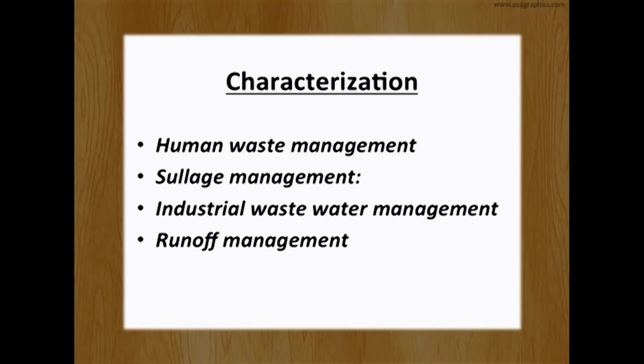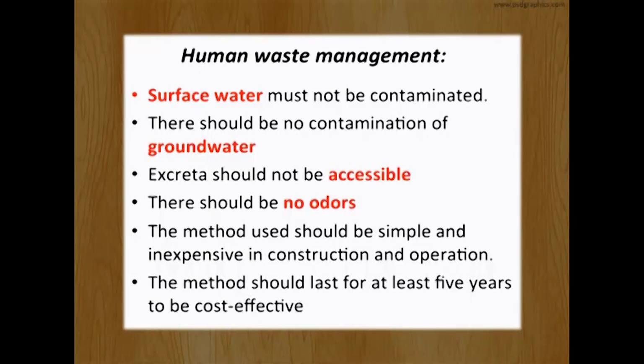Characterization of waste management: human waste management, sullage management, runoff management and industrial wastewater management. First, human waste management. You have to be conscious that it must not contaminate groundwater as well as surface water. Excreta must not be exposed or accessible. No odor should be produced. So a particular system will be made whose construction and operation are simple and that can last for at least 5 years.